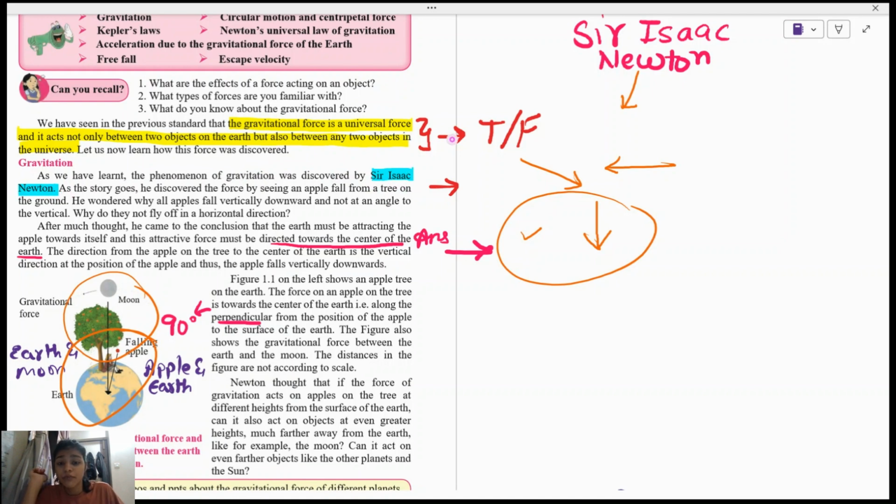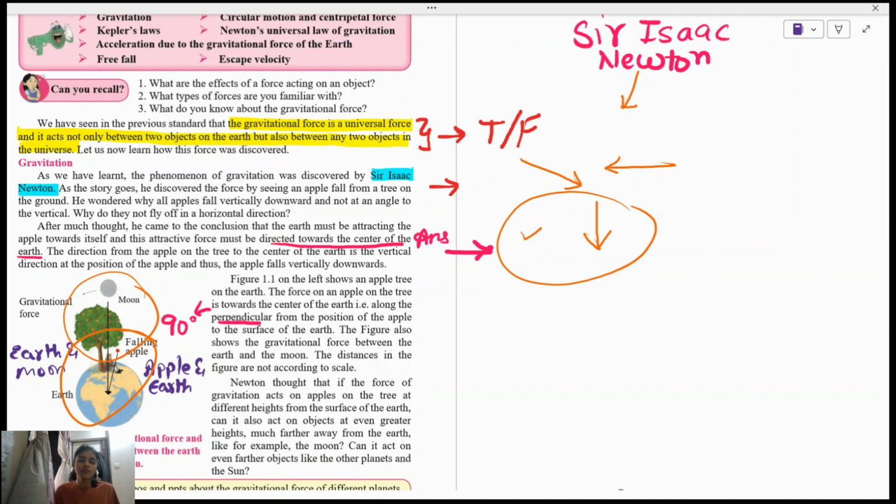Before I go ahead, I want to inform you that I have written these things in the notes itself, so that whenever you study and refer to the notes, you know how a question can be framed. This is very simple, but this can come in true and false: the gravitation force also acts between two objects in the universe. True or false? You have to answer that.